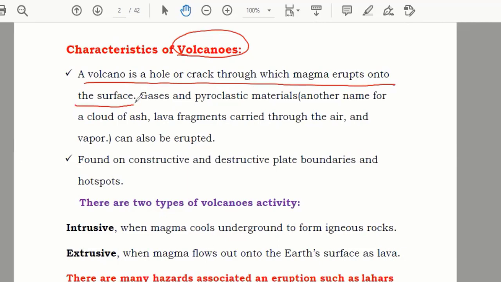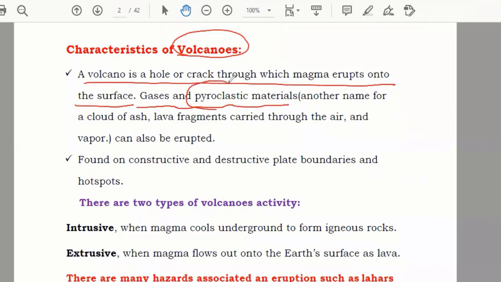If you remember, when we discussed the structure of the earth, we said that earth also has magma under it. Below the earth's surface, in the mantle, you can find molten rocks. So gases and pyroclastic materials.